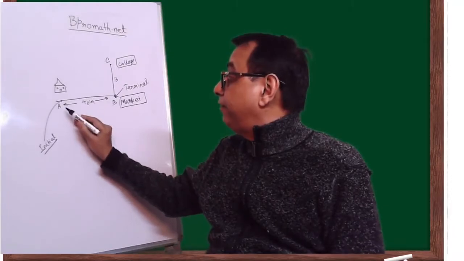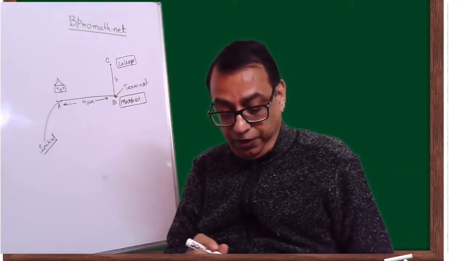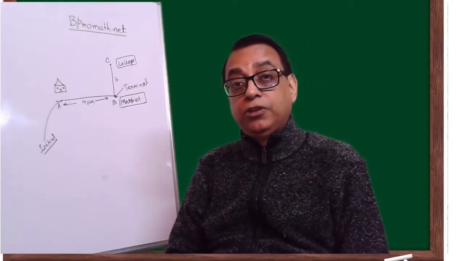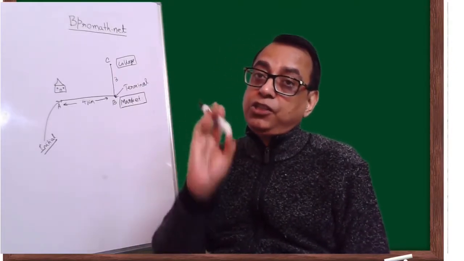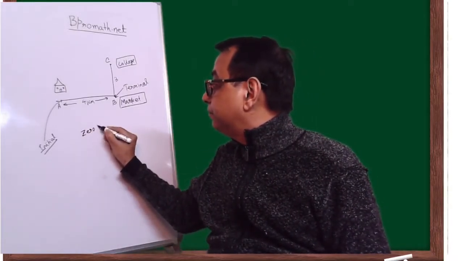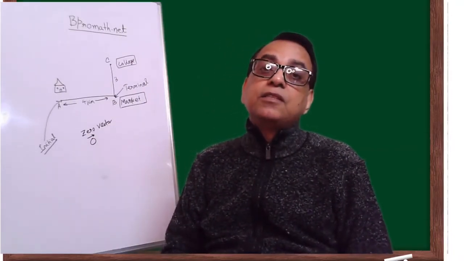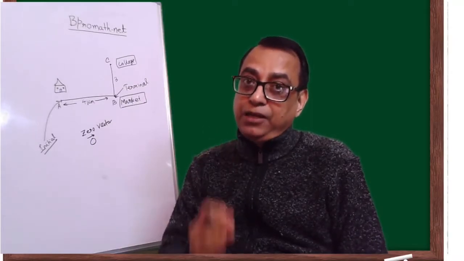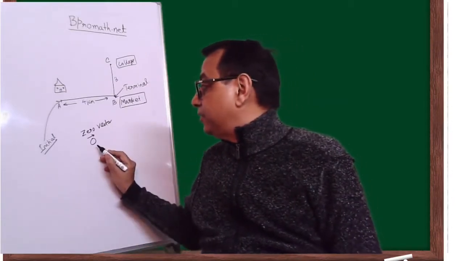So every vector will have an initial point and a terminal point. Now suppose for some vector, is it possible to have the initial point and terminal point the same? Yes, that is possible. In that specific case, when the initial point is the same as the terminal point, it is called a zero vector, and it is represented like this. It means the initial and terminal positions are the same, the magnitude of this vector is 0, and it is represented by 0.